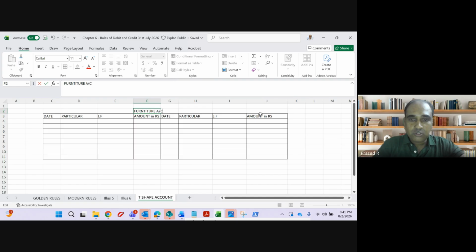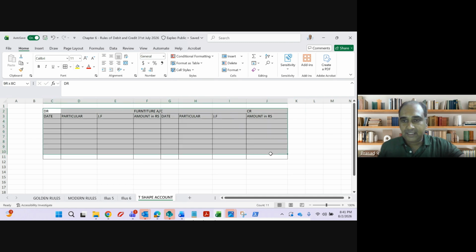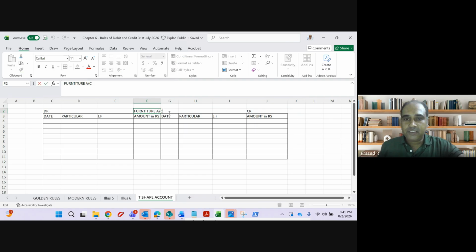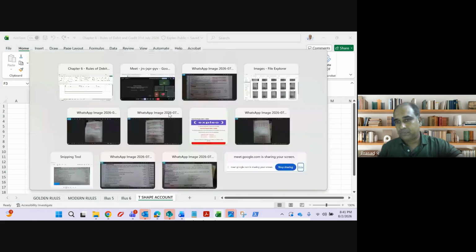And most important, this is debit and this is credit. All the ledgers will look the same, only the name will change. If it is furniture, it will be furniture account. If it is bank, it will be bank account. If it is capital, capital account. If it is salary, salary account.